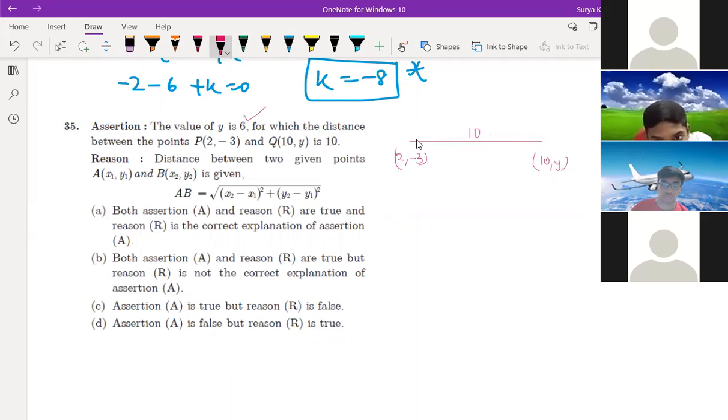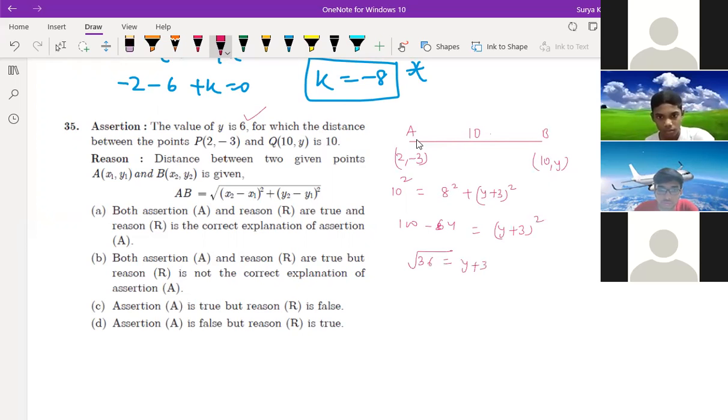See, if this point is A and this point is B, then 10 is equal to what you can write? Square root of (10 minus 2) whole square, that is 8 square, plus (y plus 3) whole square. Squaring both sides, we do. So 100 minus 8 square, that is 64, is equal to (y plus 3) whole square, right? So here we'll get 36 is equal to (y plus 3) whole square.